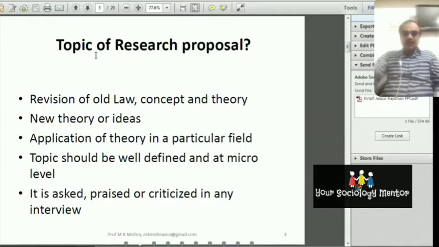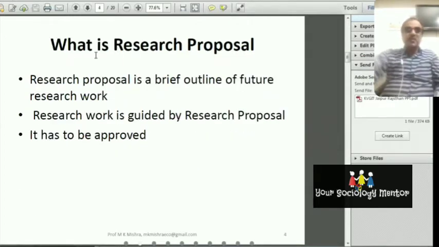So this is also important. The topic should be very clear. So now, what is the research proposal? A research proposal is a brief outline of future research work.